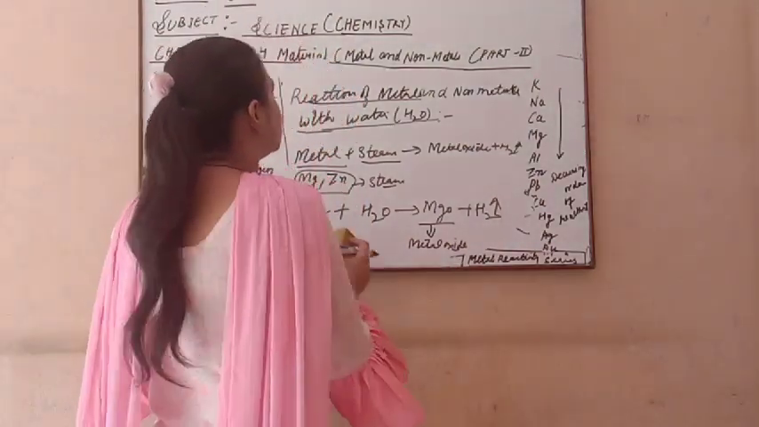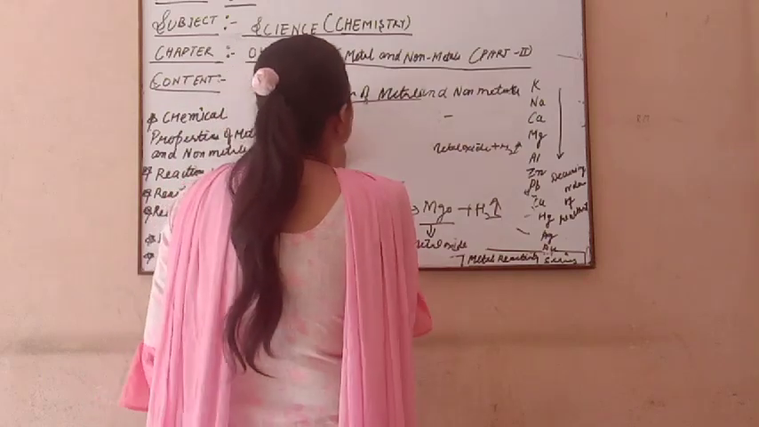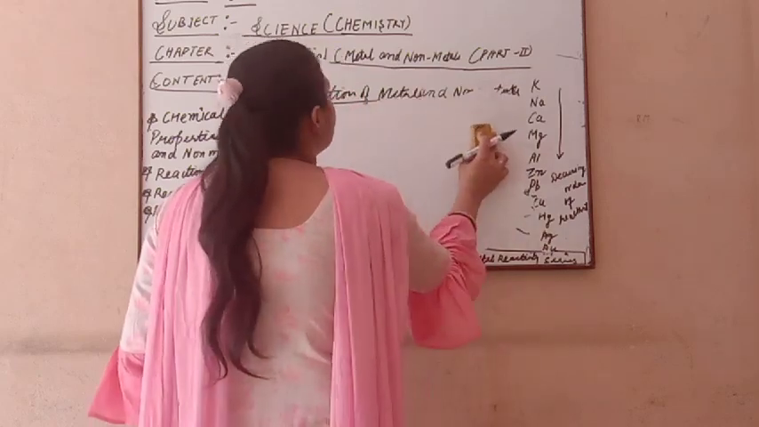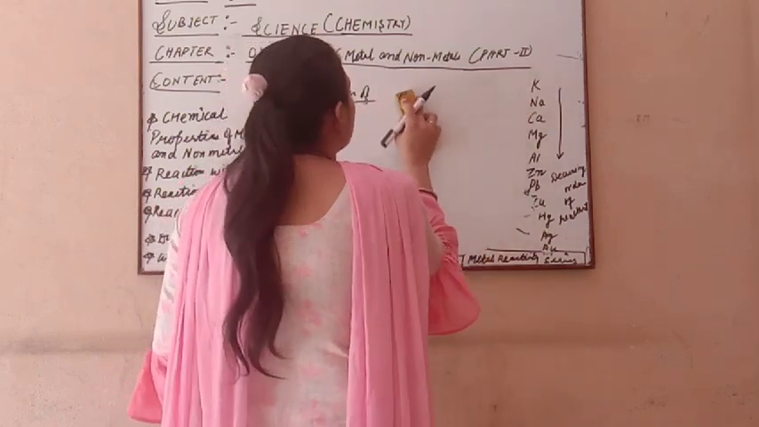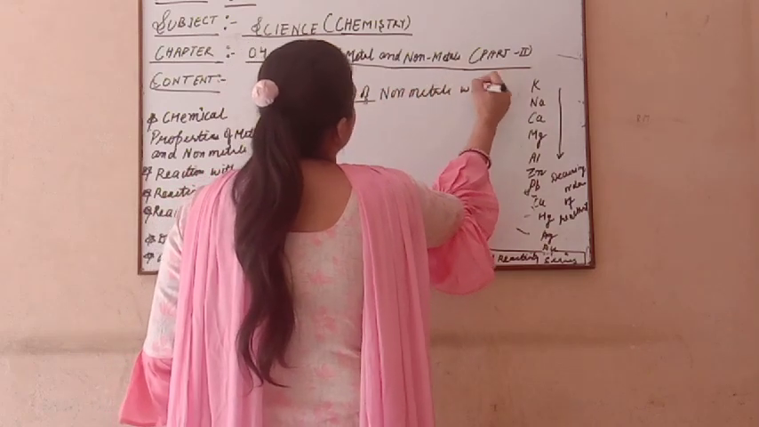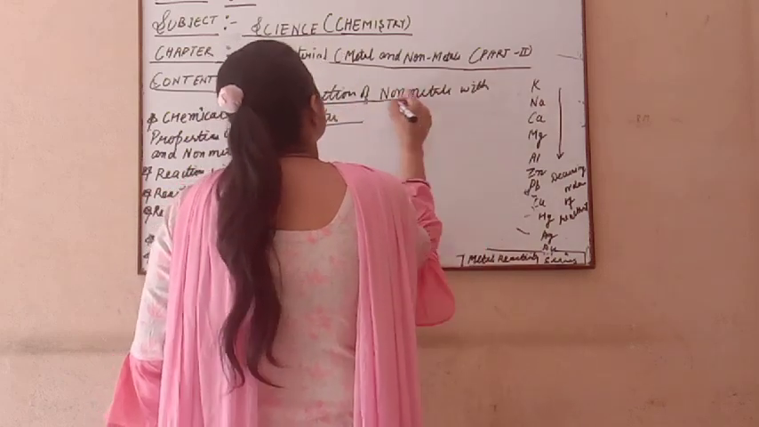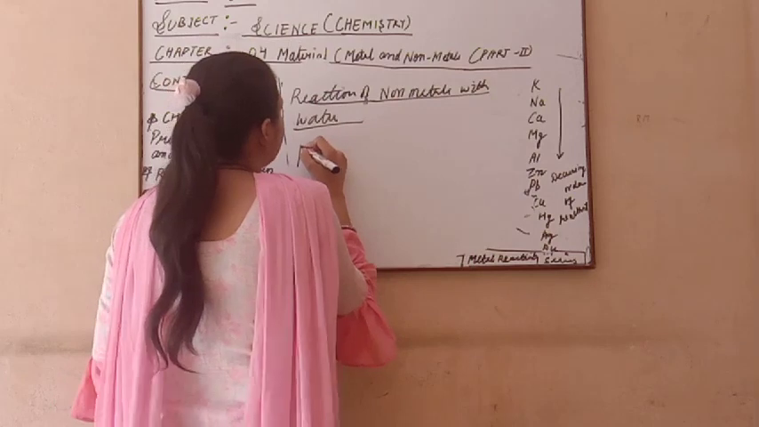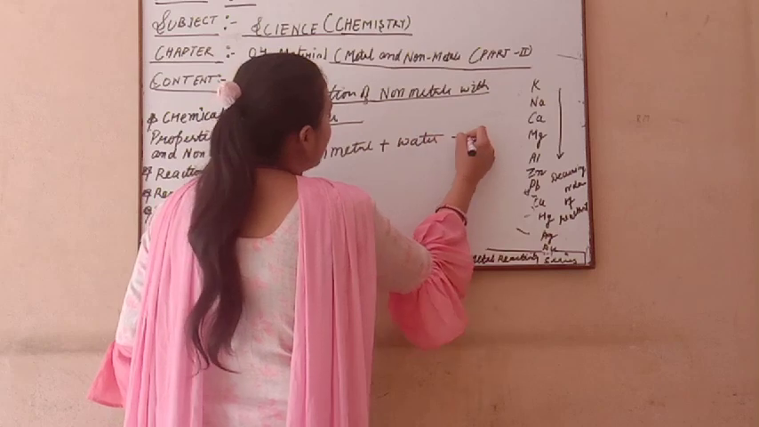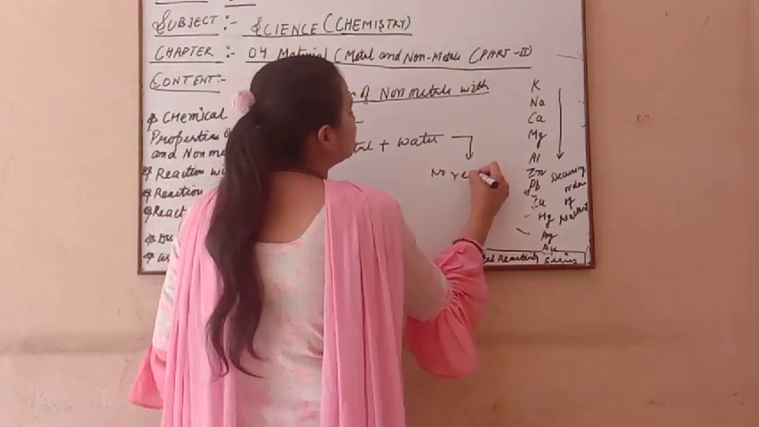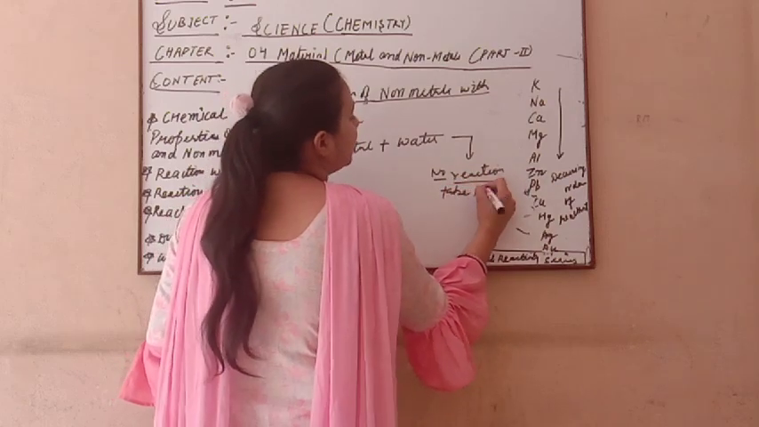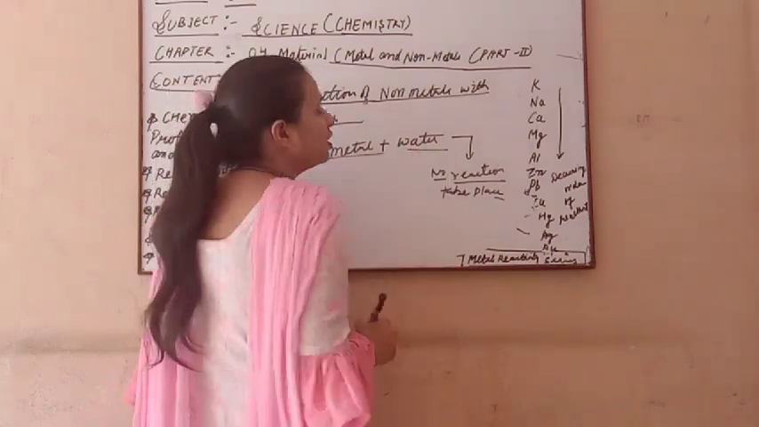So after this concept, you have a reaction. Now we discuss the reaction of the metal with water. Now non-metal: the reaction of non-metal with water. There is no reaction between non-metal and water. Means if any non-metal reacts with water, then no reaction takes place.